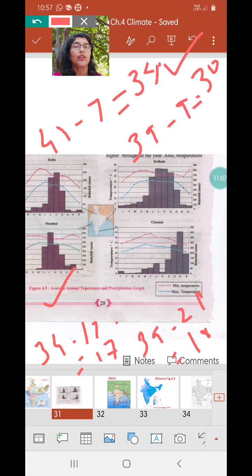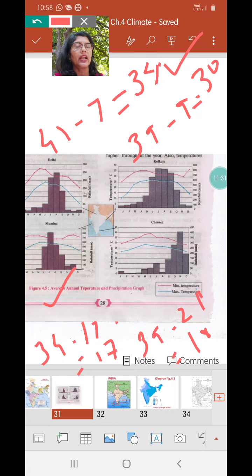Now in summer, 47, 48 is not uncommon, it can go even higher. So average temperature is 41 for summer and winter temperature goes to 7, even below that, but on an average, we take it as 7 degrees. So therefore, Delhi has extreme climatic conditions. Very hot summers, very cold winters.